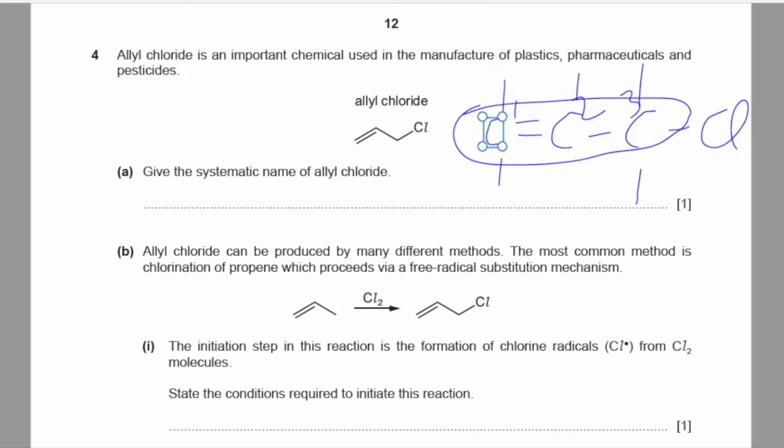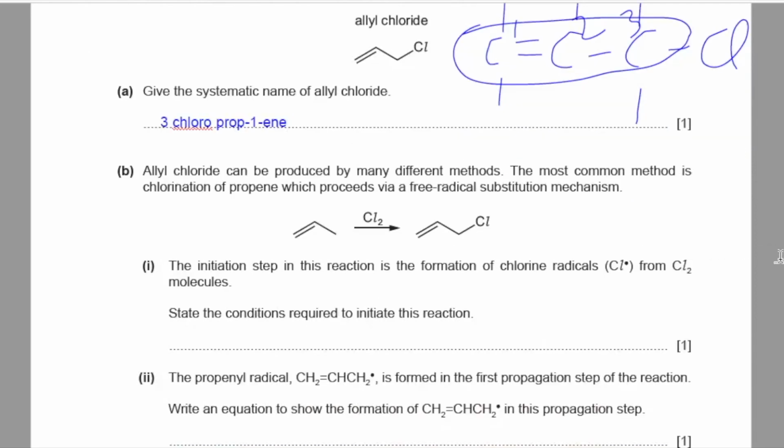Hence, the systematic name of this allyl chloride is 3-chloroprop-1-ene. 3-chloro means the chlorine is attached to the third carbon atom. Prop means my longest carbon chain consists of 3 carbon atoms. And 1-ene means that the double bond is between the first and second carbon atoms.